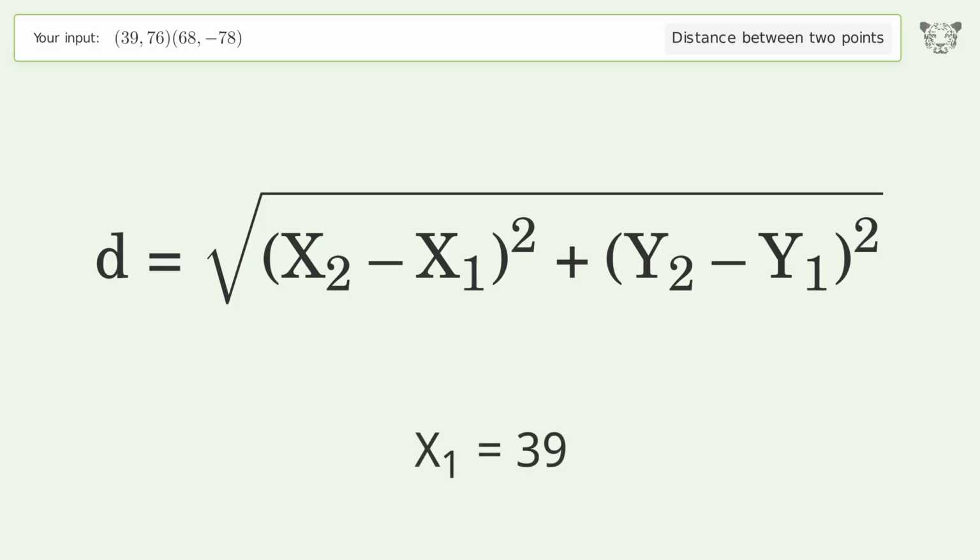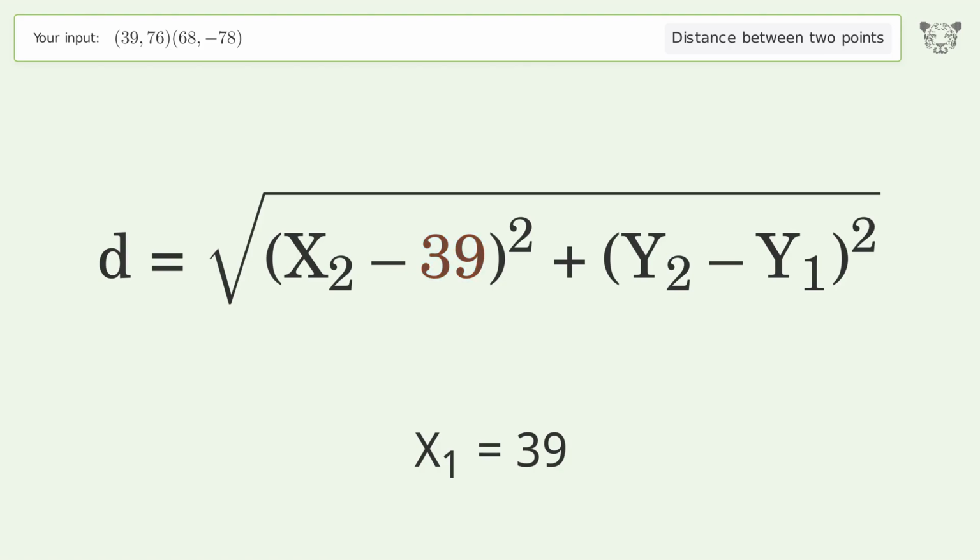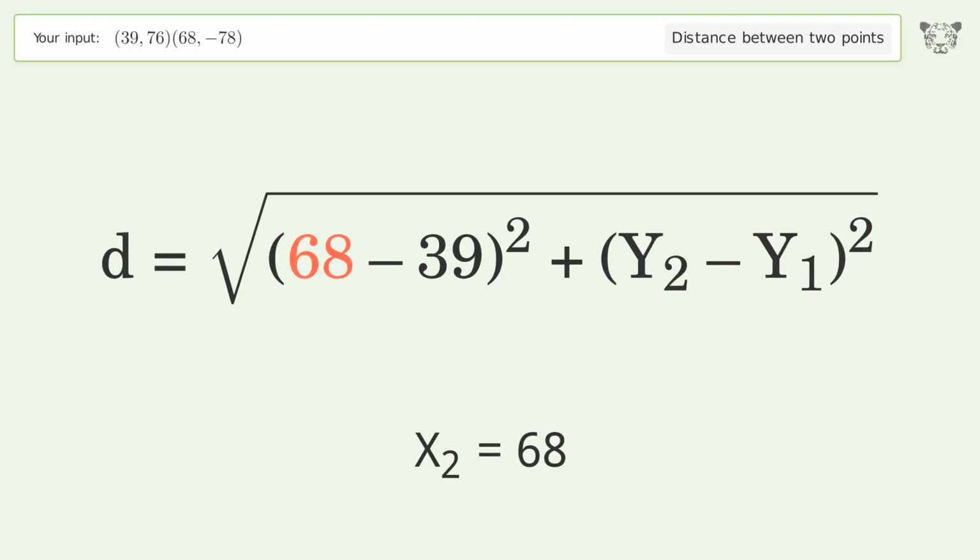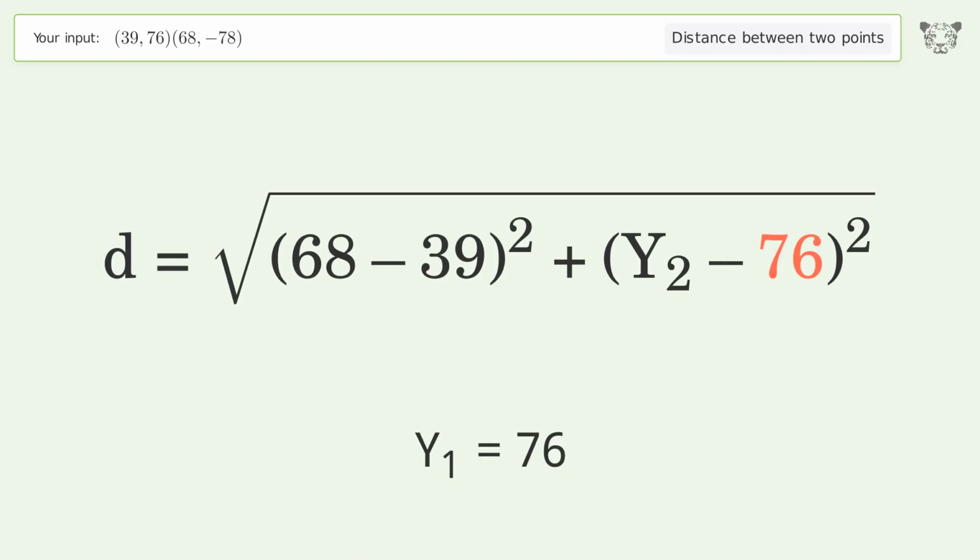x1 equals 39. x2 equals 68. y1 equals 76. y2 equals negative 78.